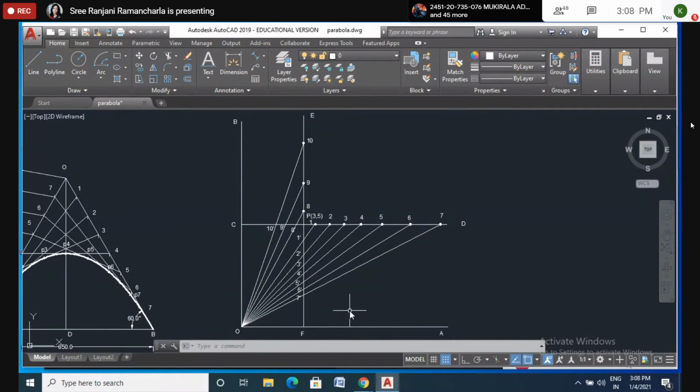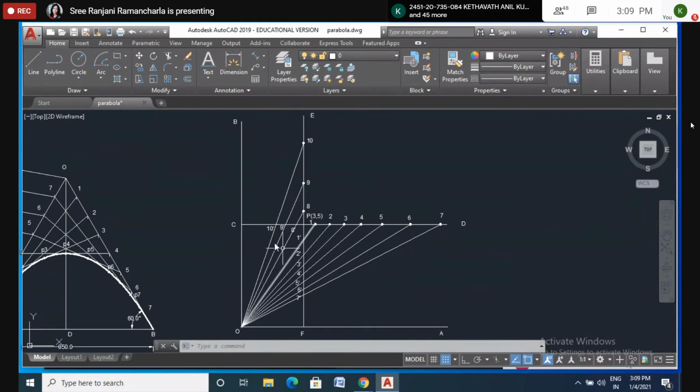A point P is 30 mm and 50 mm respectively from two straight lines which are at right angle to each other, meaning OA and OB. You can see on the screen OA and OB. Draw the rectangular hyperbola through P showing at least 8 points. You have to show at least 8 points on a hyperbola.